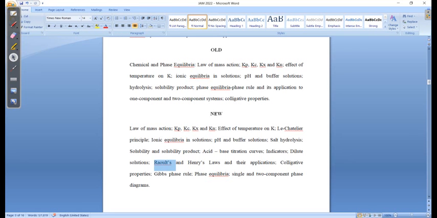You have to study Henry's law, which is an application of Raoult's law, right? Then colligative properties, then Gibbs phase rule. These things they have included. And then two component systems were also there, and they are also in this particular syllabus. So there is not much change, but still they have included some very important things.